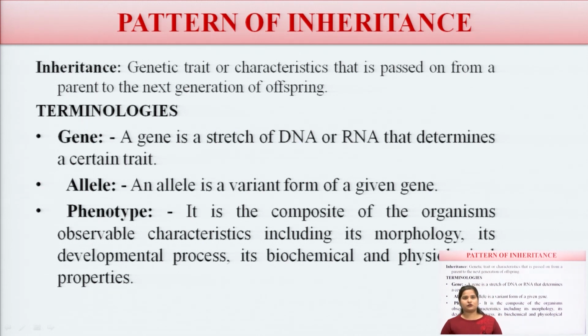Then phenotypes. It is the composite of the observable characteristics of an organism, including its morphology, its developmental process, and its biochemical as well as physiological properties. So these are the phenotypes.